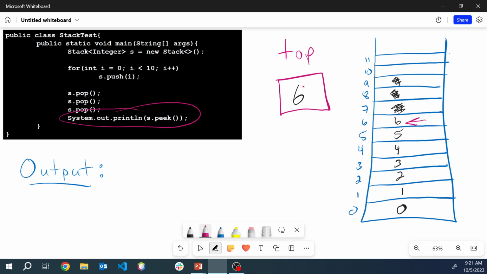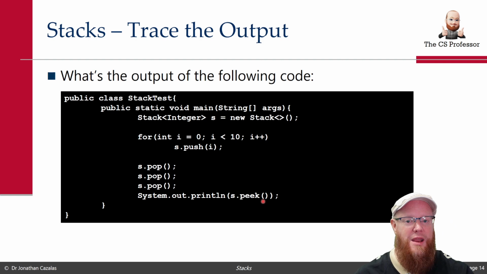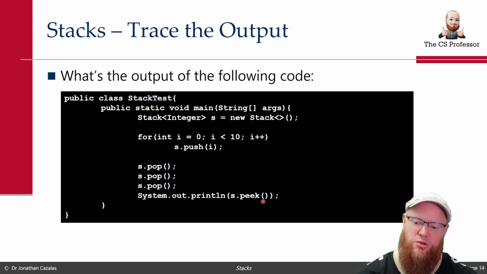But don't make the mistake and say, oh, we're going to return what I just circled, because that's the index of where top is currently referencing. We want to actually return the value at that index. And the value at that index is, again, right here. So we're going to return a 6, and it says to print it. And so that is our result. Kind of cool how stacks are actually working.